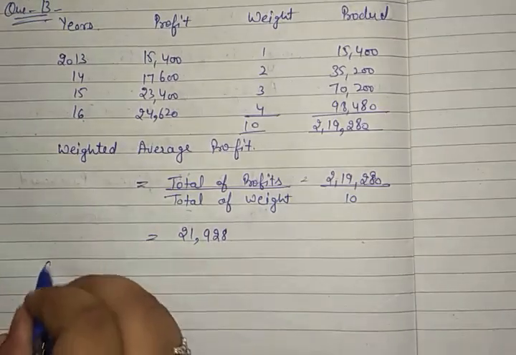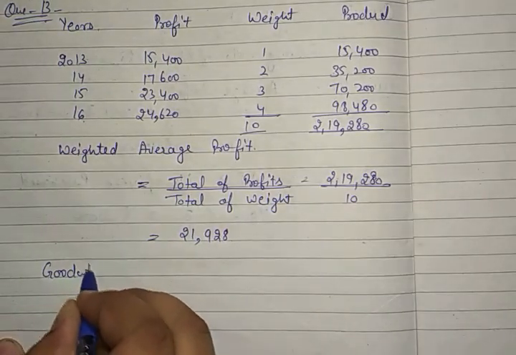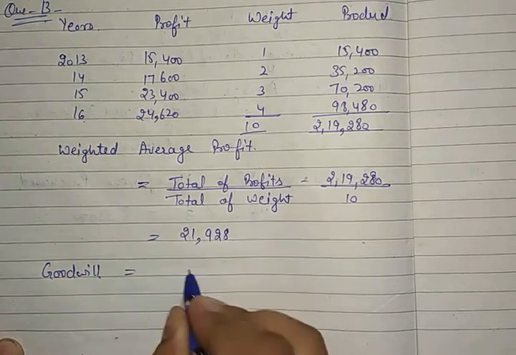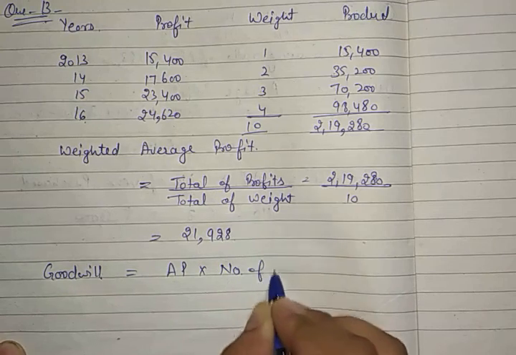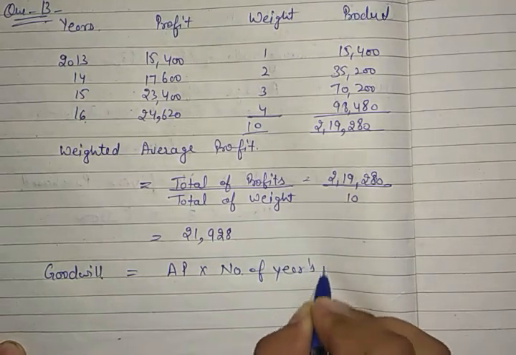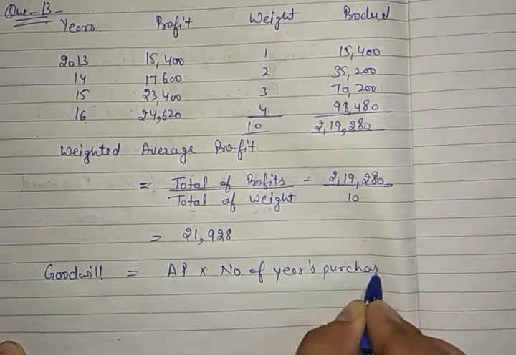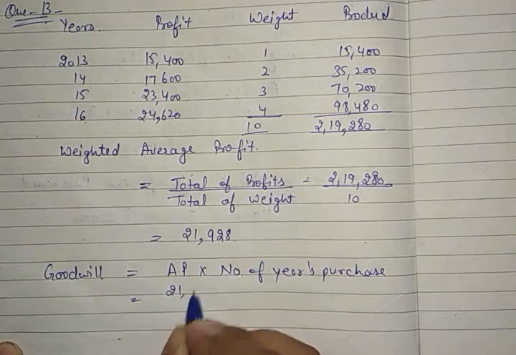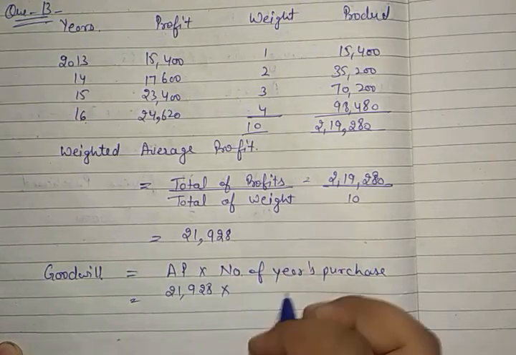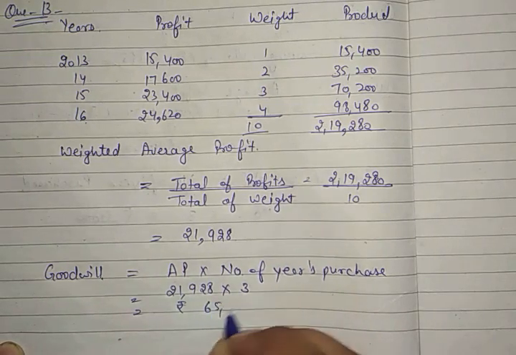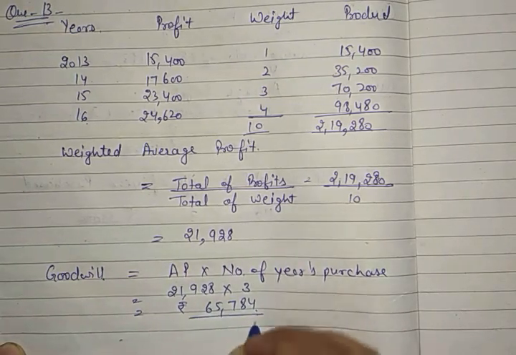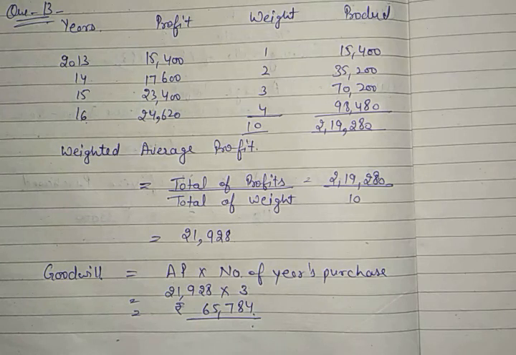Now we need to find out the goodwill. And we have been given 3 years purchase. So we will multiply the average profit into number of years purchase. Okay. So average profit is 21,928 and years purchase is given as 3. And after multiplying it, it will become 65,784 as answer. This is our goodwill. Okay. Moving up to the next thing.